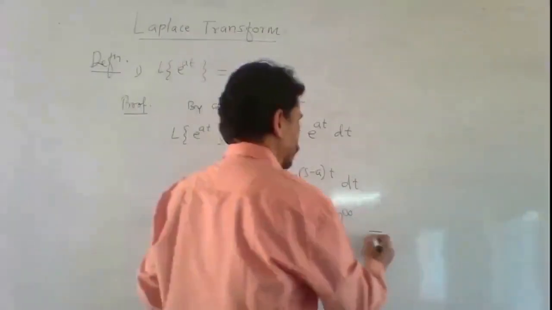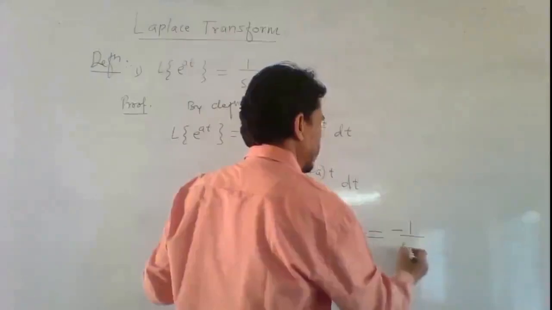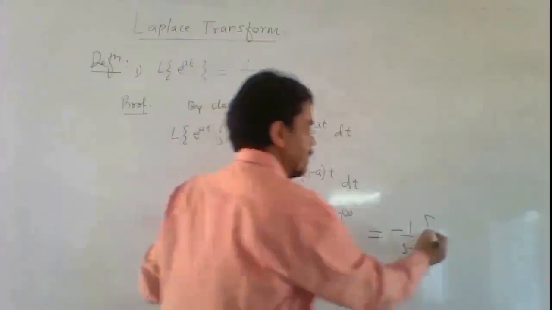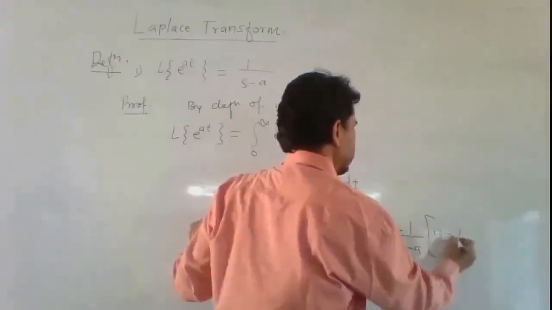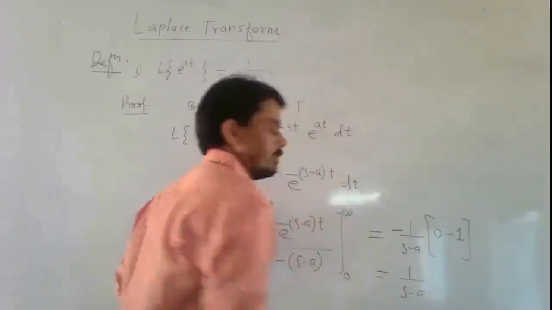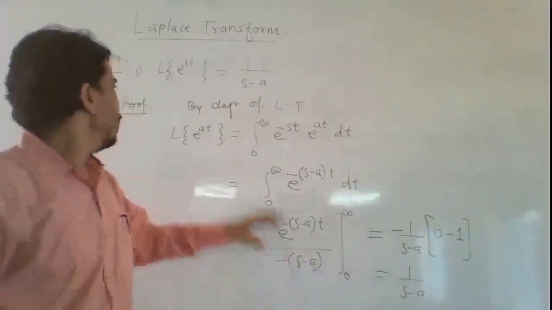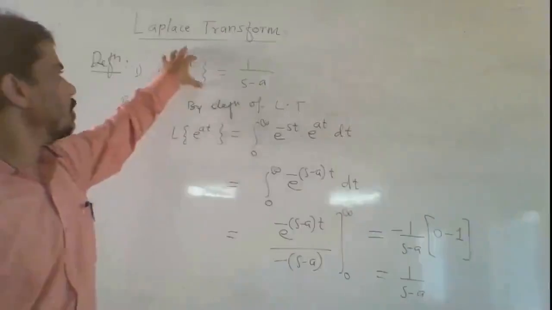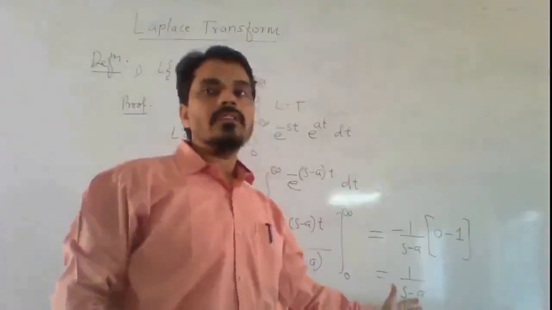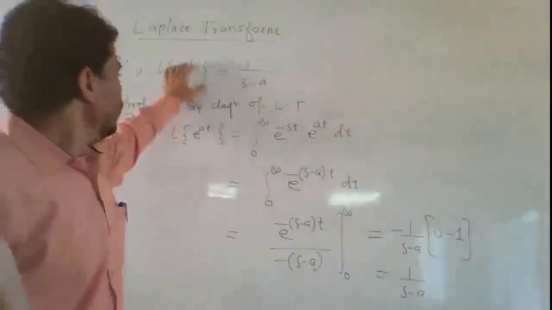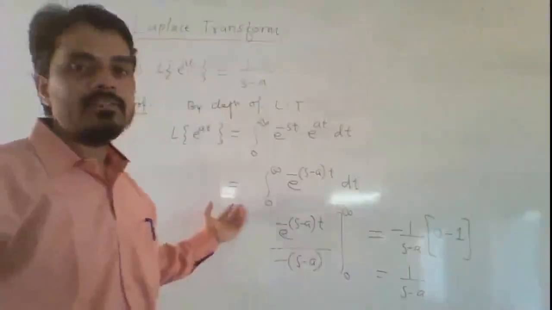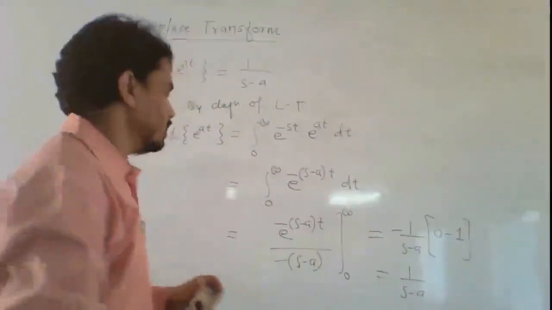It is equal to minus 1 upon s minus a, common. Apply limit, upper limit minus lower limit. It is equal to 0 minus 1. So it is equal to 1 upon s minus a. This is the proof of this result, Laplace transform of exponential function e raised to the power at, which is equal to 1 upon s minus a. Similarly, you can prove the remaining results or the remaining formulas again by the definition of Laplace transform.